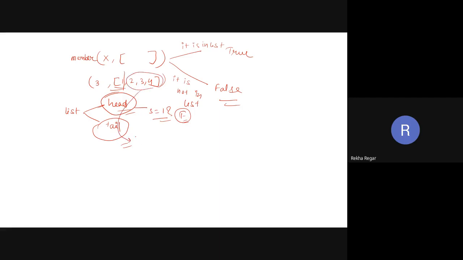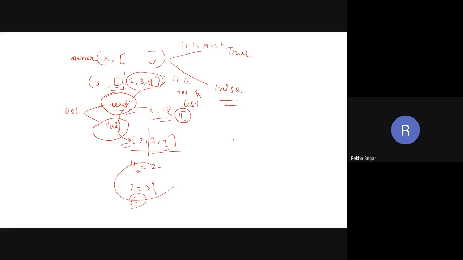In the tail part, the values are 2, 3, 4, and the head value is 2. So it is going to check whether 2 is equal to 3. Again the value is false. So again, it is going to check the head part of the tail part of the remaining list.